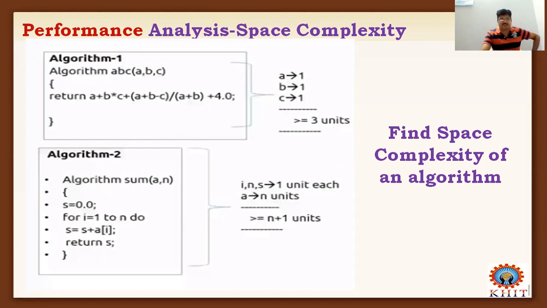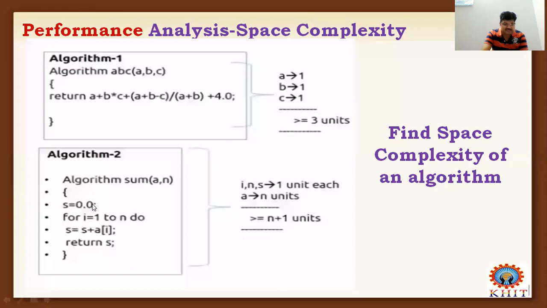The space complexity of the second algorithm: consider the sum of n numbers, algorithm sum of A of n. Here there are some variables, namely I, n, s. I is one variable, n is another variable, and s is one more variable.